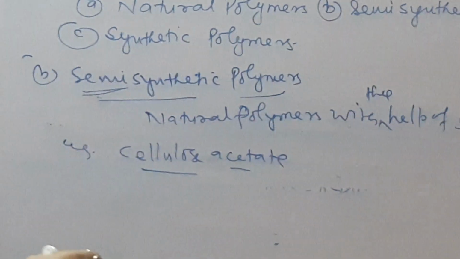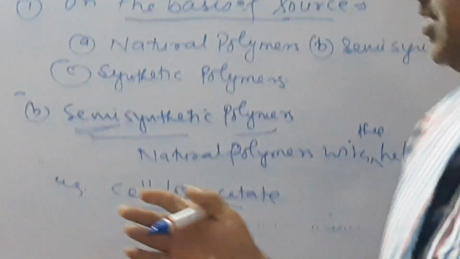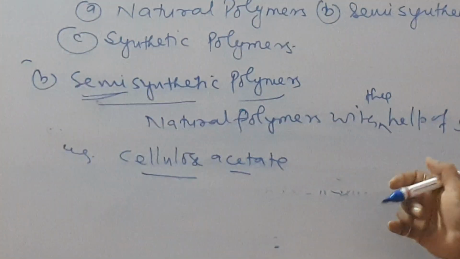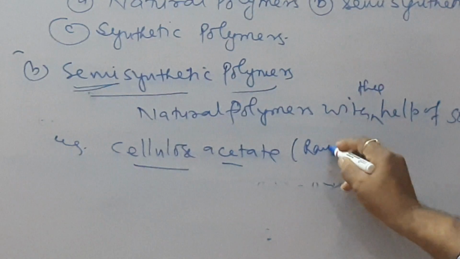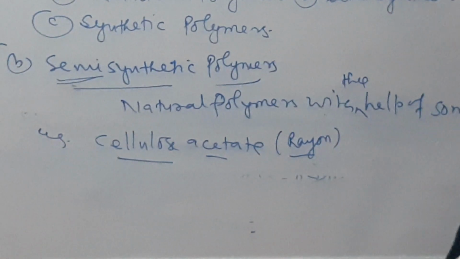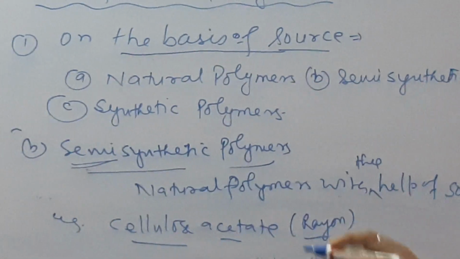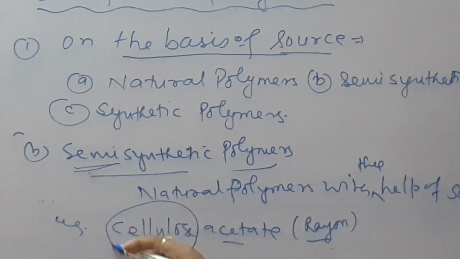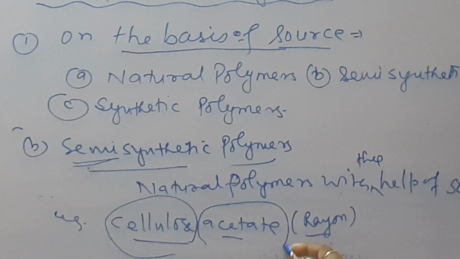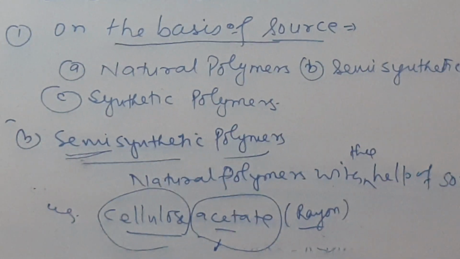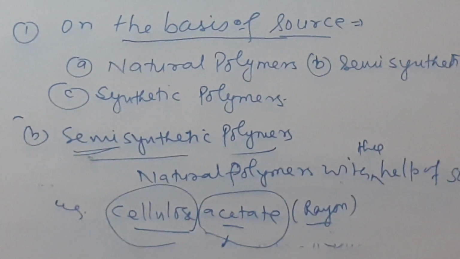It is formed from cellulose and acetic acid, and it is also called rayon, artificial silk, a substitute of silk. Cellulose is natural and acetate or acetic acid is synthetic, added artificially. So it is called semi-synthetic polymers.